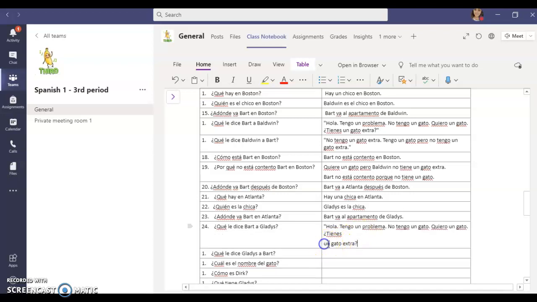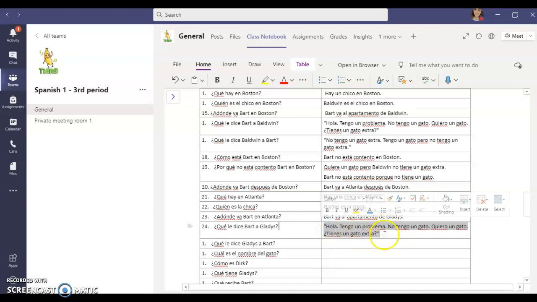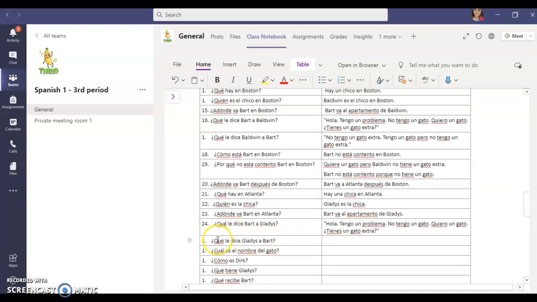Okay. Oh, and I don't like the way this is formatted, so I'm just going to change that. And I'm going to end my quote there. Okay. Notice that number 24 is the exact same as number 1 or number 16. He says the exact same quote to both Baldwin and Gladys. Okay? All right. Number 25.